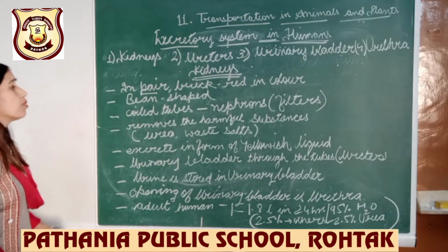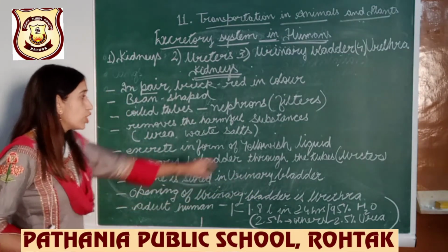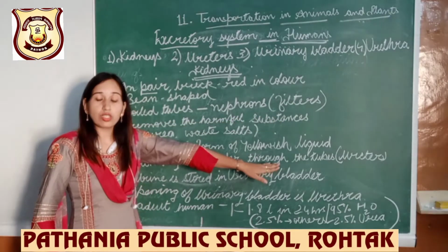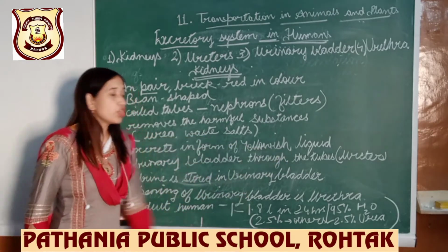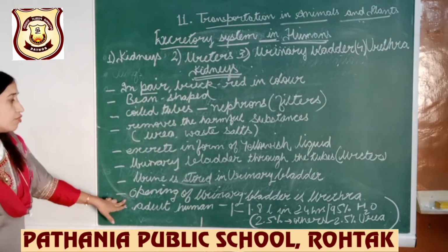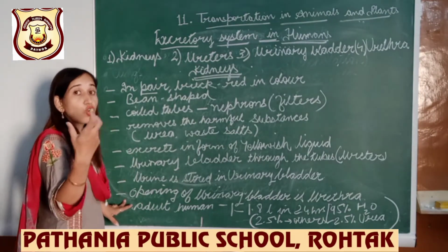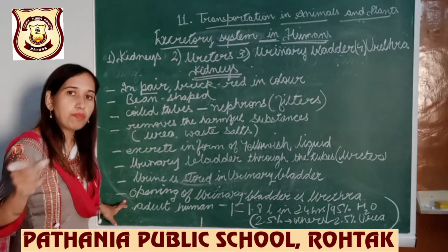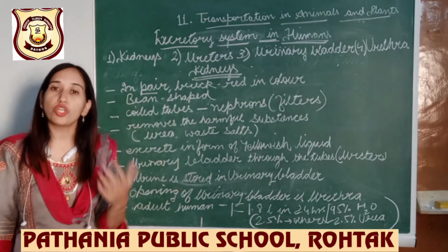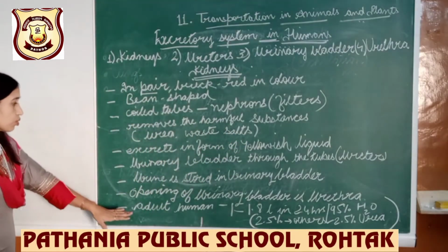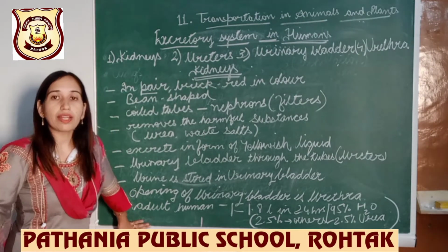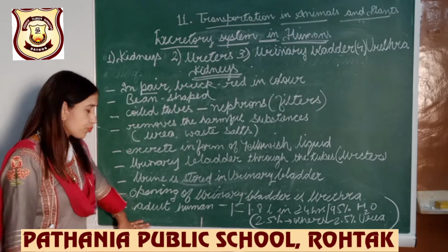Now this urinary bladder is connected to the urethra. You can see the diagram. It is connected through the tubes to the urethra. Now where will it go? It will go to the urethra, which is the opening of the urinary bladder. So the urinary bladder has the opening named urethra. Okay, so it can be excreted out from that organ.